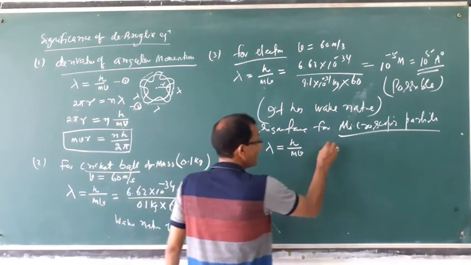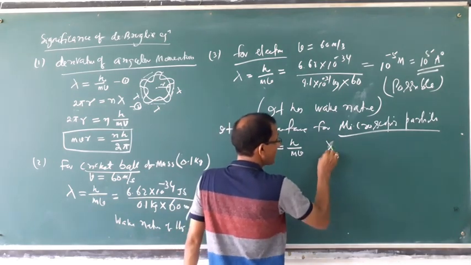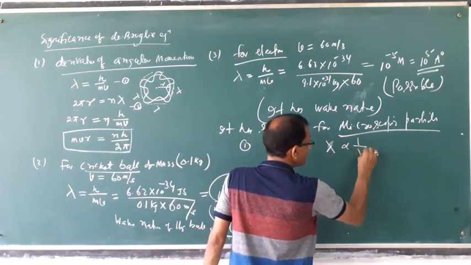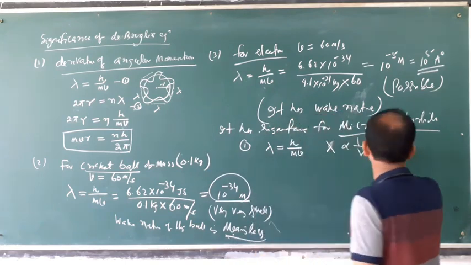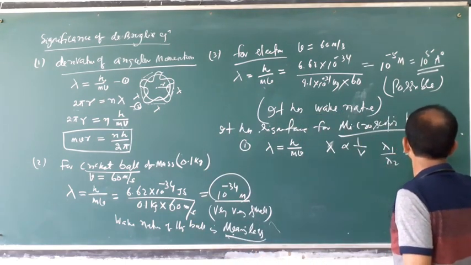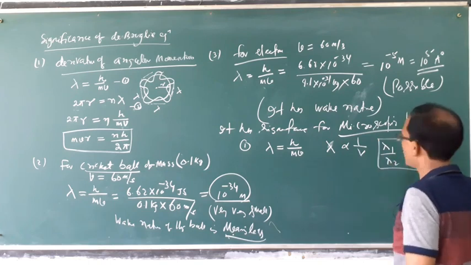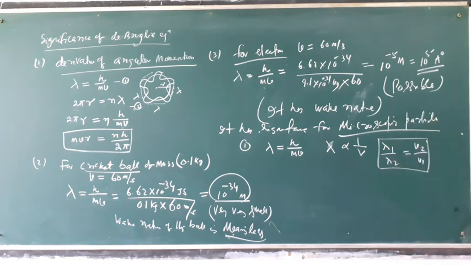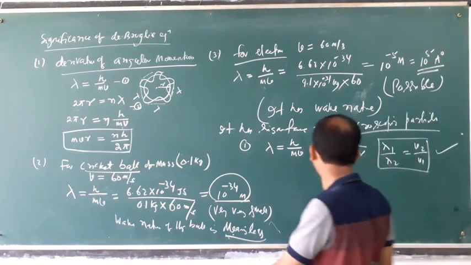That means lambda is inversely proportional to velocity, so lambda 1 by lambda 2 is equal to v2 by v1, for the same mass. This formula is also very important for numerical problems.